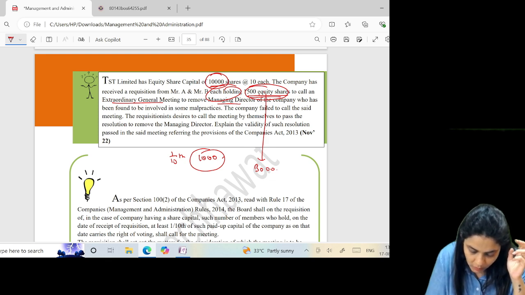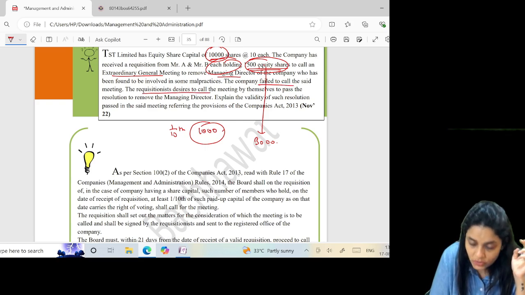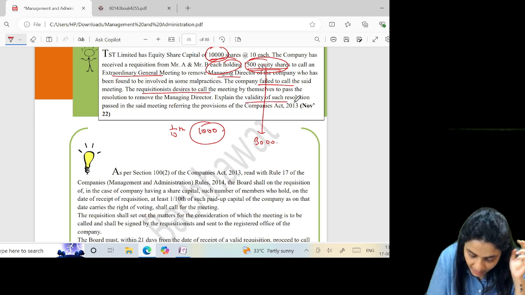To call the EGM to remove the MD of the company who has been found to be involved in some malpractices. The company failed to call the said meeting. The requisitionists desire to call the meeting by themselves to pass the resolution to remove the MD. Explain the validity of such resolution passed in the said meeting, referring to the provisions. So, the company failed to call the meeting, the requisitionists desire to call the meeting. Explain the validity.